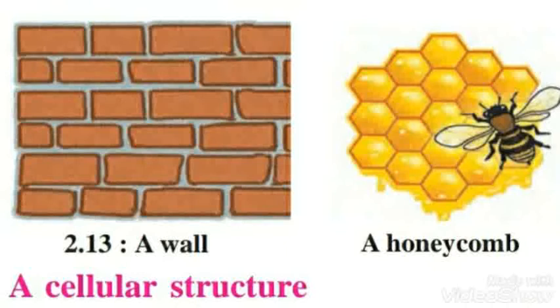Each and every living thing is made up of cells. But some living things contain only one cell, while some living things contain many cells. Based on that, the living things are divided into two types: unicellular organisms and multicellular organisms.